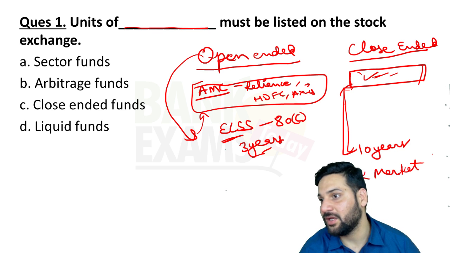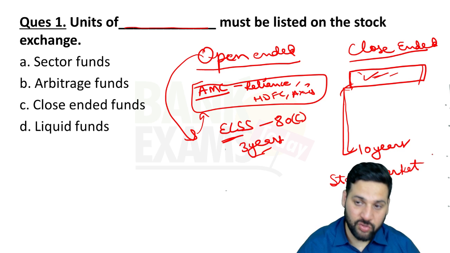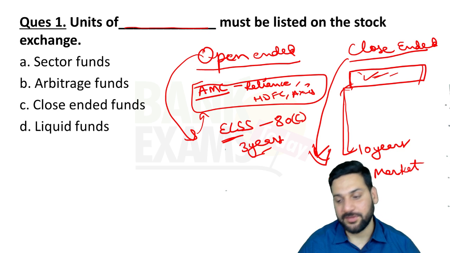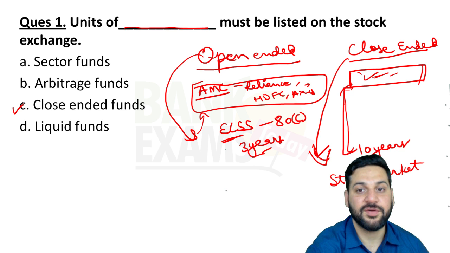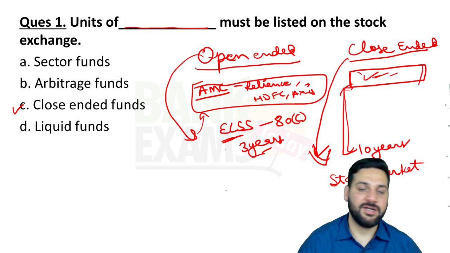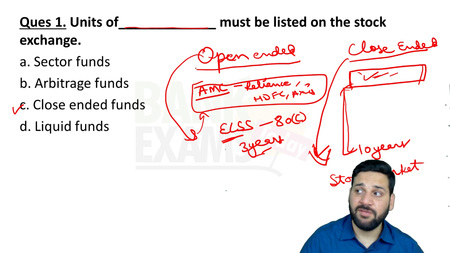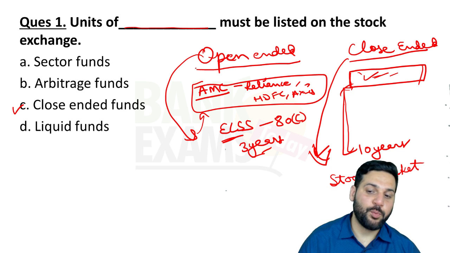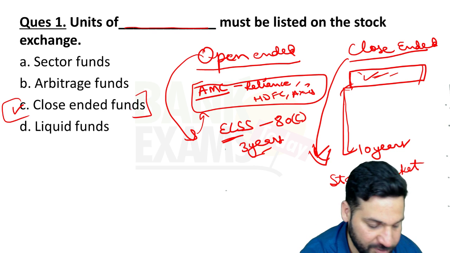If anybody wants to make an investment, he or she will go to the AMC and buy the open-ended funds. So most of the time, these close-ended funds are available at a high discount on stock exchanges. So the correct answer, let's get back to the question: the units of close-ended funds must be listed on stock exchanges. Let's say if I have 100 units and the current value is 50 per unit, and I want to sell it on the stock market, even if nobody is buying, I'll give it at like a 10% discount. I'll get a lot of buyers, right? So that's the point. A close-ended fund should be listed on a stock exchange.